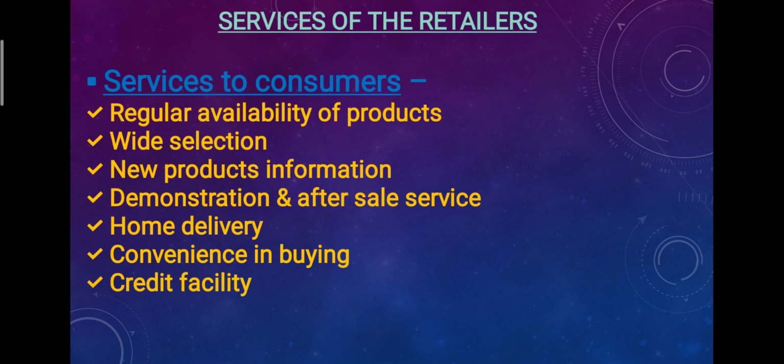The retailer makes all types of goods easily available, so the consumer can conveniently buy the goods from one place. मतलब एक ही जगह पे आपको बहुत सारे अलग अलग ब्रांड्स के प्रोडक्ट्स भी मिल जाएंगे. So wide selection, there is a variety of different types of products under one roof. He's providing different kinds of brands also under one roof, so the customer will get a wide variety of goods to choose from.